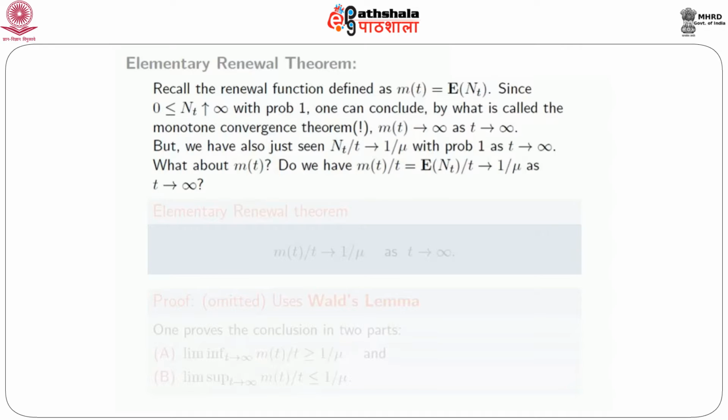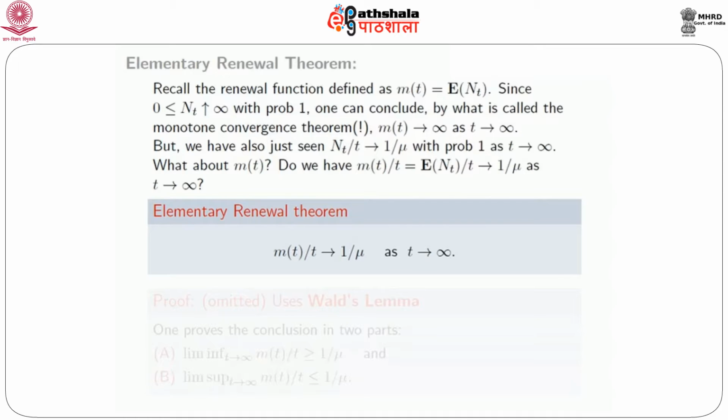So this is where we want to state our first result, the elementary renewal theorem, which says that this is indeed the case. The elementary renewal theorem says that m_t over t indeed goes to 1 over mu as t goes to infinity.